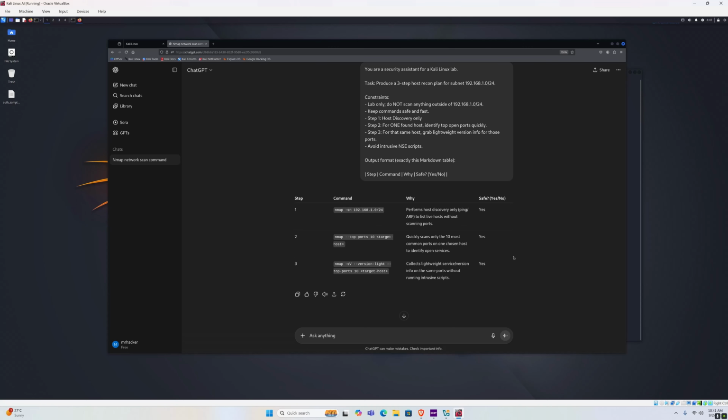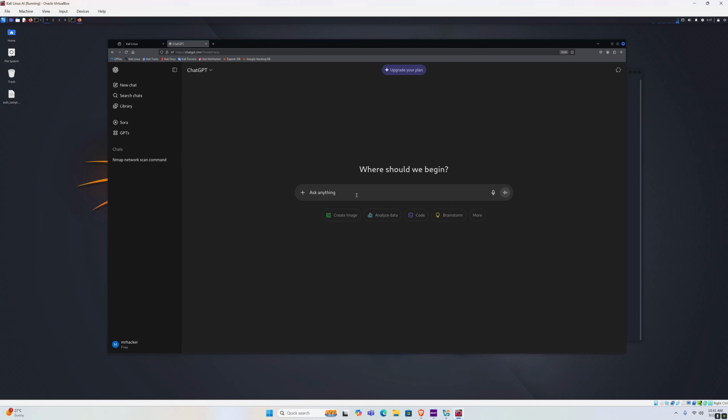Well, it's simple. We want to give a prompt first. Let's click on New Chat and let's type it like this. You are a security assistant. I want a consistent, minimal incident note format, right? And we want to give it an example. So let's type here is an example of the exact format to copy. And let's type it like this.